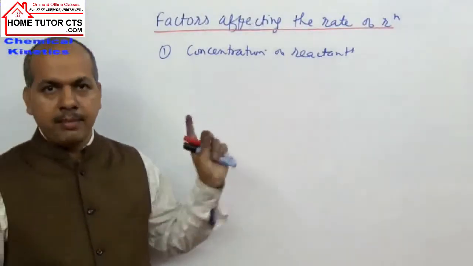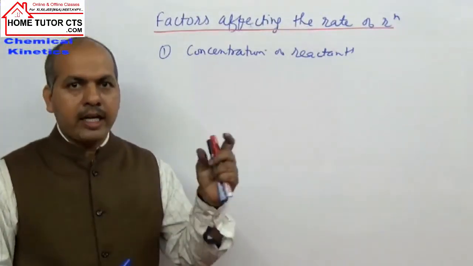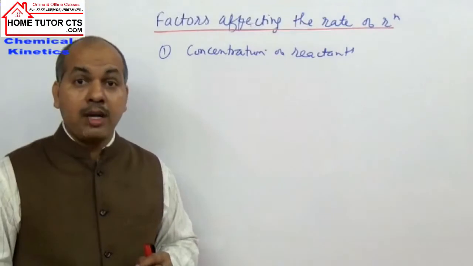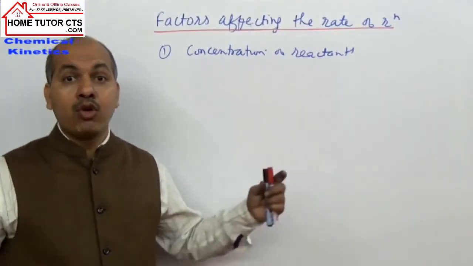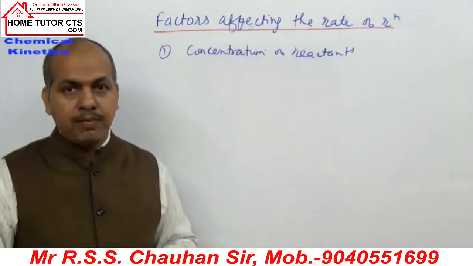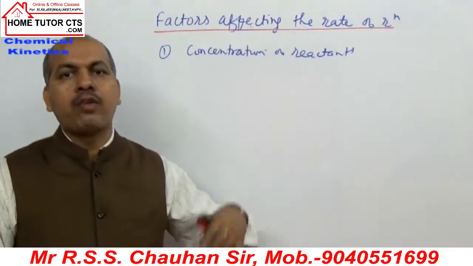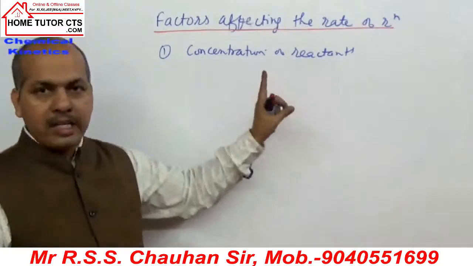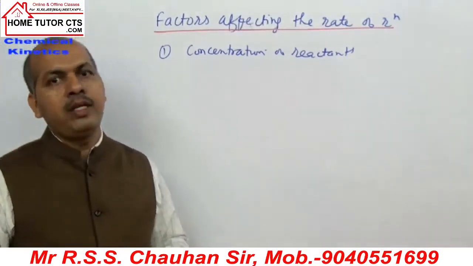I hope it is clear. Simple point. When we have higher concentration of reactant, we have more number of molecules per unit volume, they will have more collisions among the reactant molecules and the probability is increased of the reactant to convert to product. So first point, I hope is clear. Concentration of reactant higher, the rate of reaction will be higher.